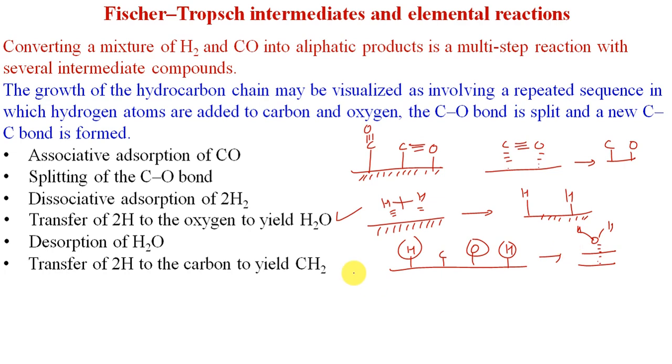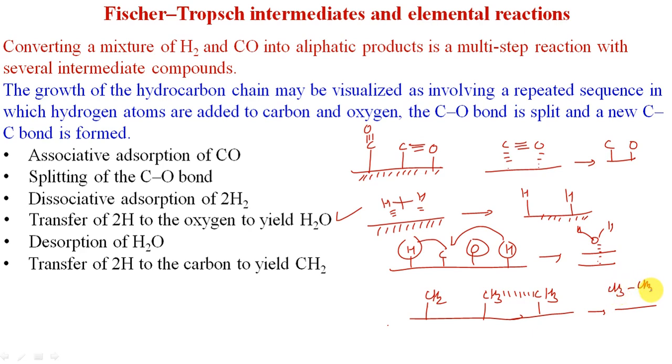There is transfer of hydrogen atoms to carbon also. This may result in the formation of CH2 on the surface. Another hydrogen transfer can form methyl groups associated with the surface of the metal. Again one more methyl, and there is combination of these methyl species to form ethane over the surface of the metal. Then this ethane is also removed from the surface. So there are a variety of products formed over the surface of the metallic or metal carbonyl catalyst.